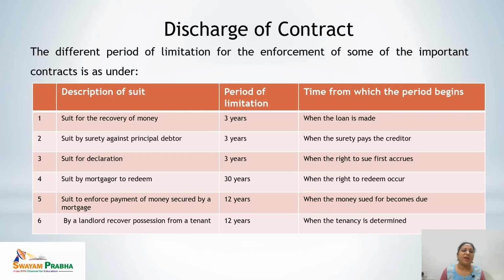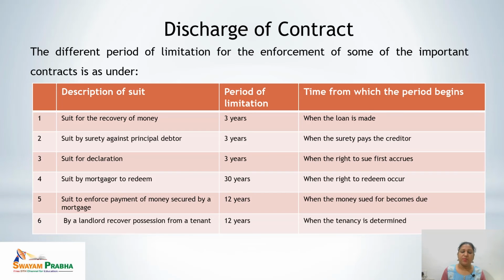Next and last is suit by a landlord to recover possession from a tenant. When there is a property on rent and the landlord wants to recover possession from a tenant, the period of limitation is 12 years. After 12 years, the property cannot be recovered by the landlord from the tenant, and this time period starts from when the tenancy is determined. That means when the person has taken the property on rent, these 12 years continue from then.